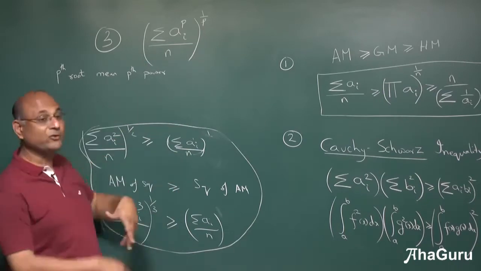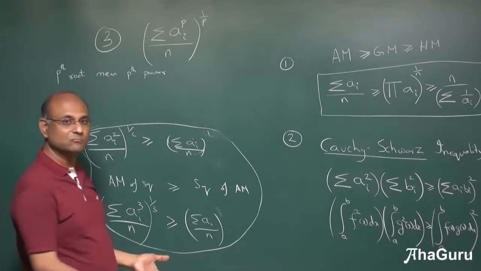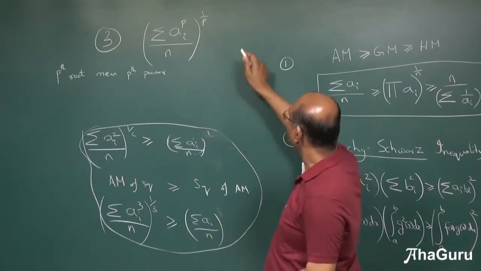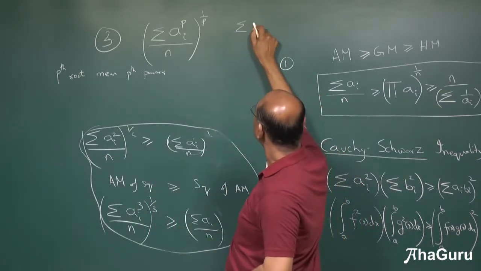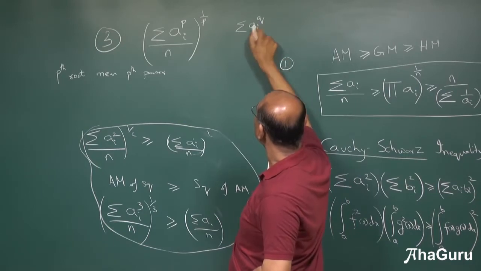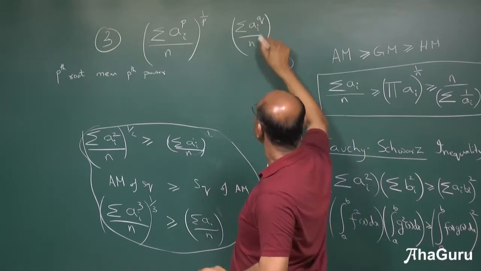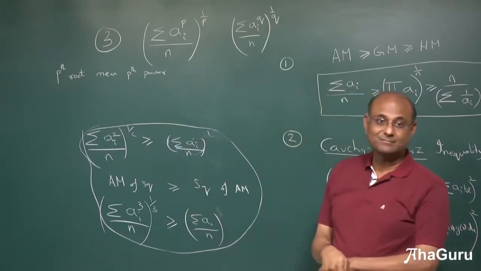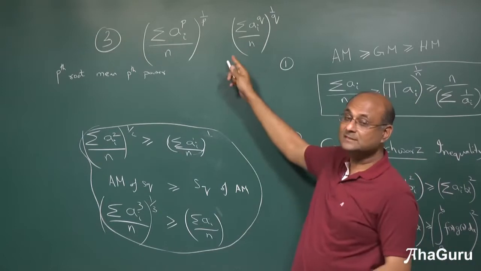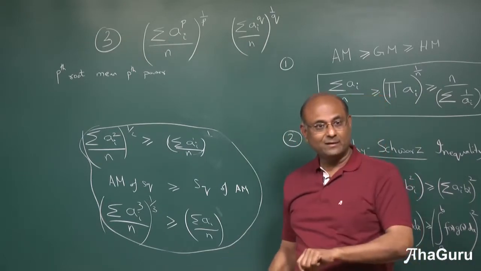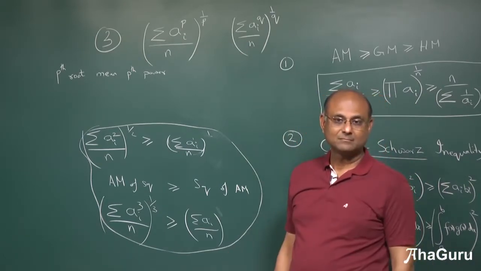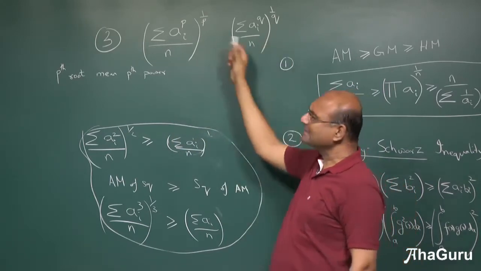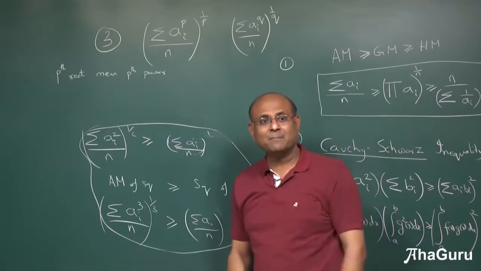Now I can do this for q. What is q? q could be 1, q could be 2, q could be 3, q could be whatever. I don't know what q is, but I could have done this for q, ai power q. Now the question is, is this greater or is that greater? What is this? This is the qth root mean qth power. Well, that depends on which number is greater.